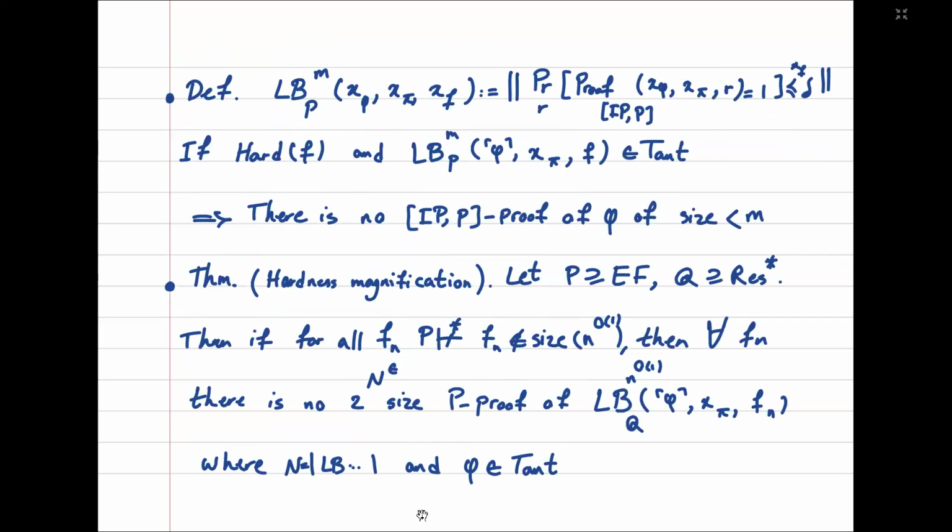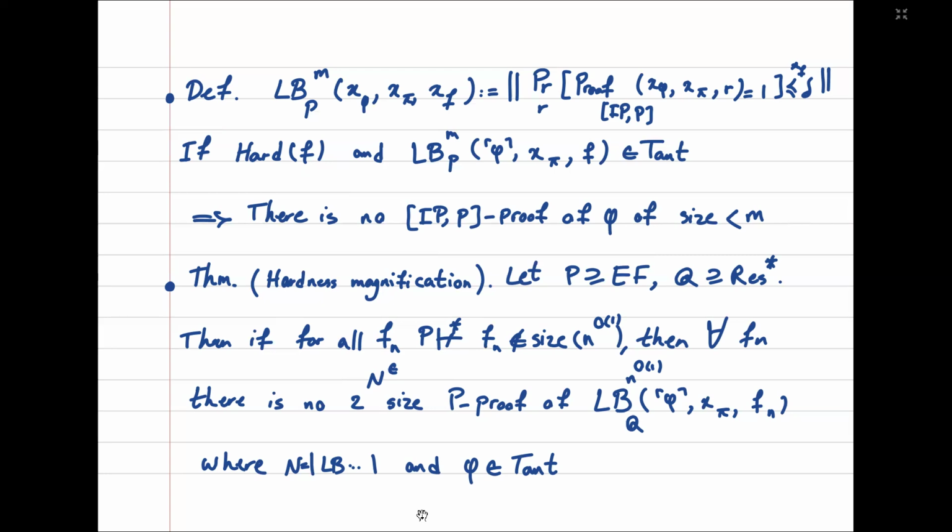The next application is about hardness magnification. So we can define a lower bound formula for IPP proof systems, namely the LB formula, which says that there is no IPP proof of phi of size at most m. And this formula is true if hard f is true and phi doesn't have a proof of size m in IPP.